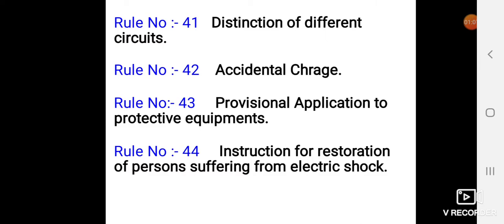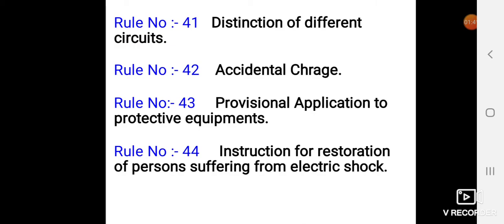In this rule, the owner of every generating station, substation, junction box, or pillar in which there are any circuits or apparatus, whether intended for operation at different voltages or at the same voltage, shall ensure by means of indication of a permanent nature that the respective circuits are readily distinguishable from one another.